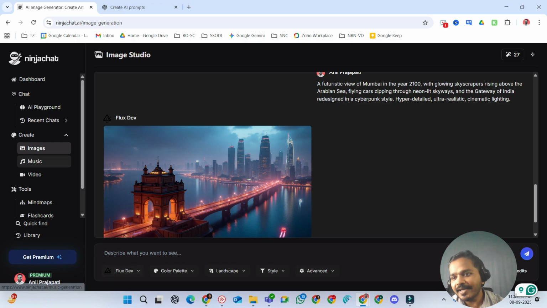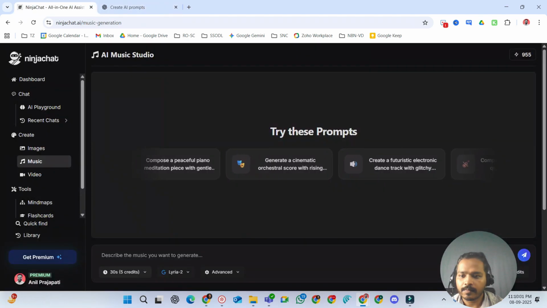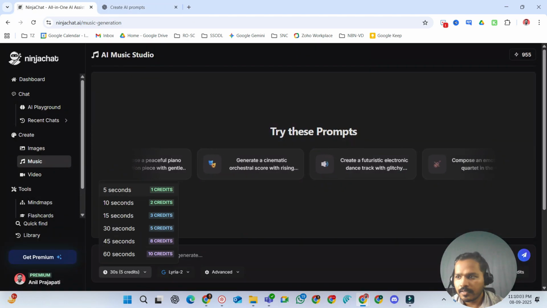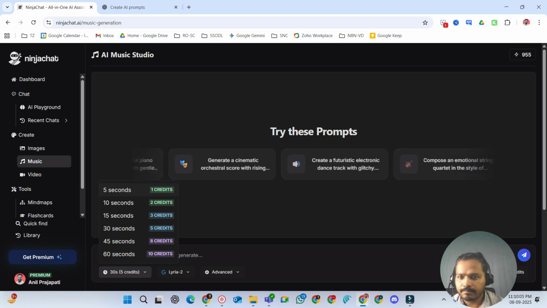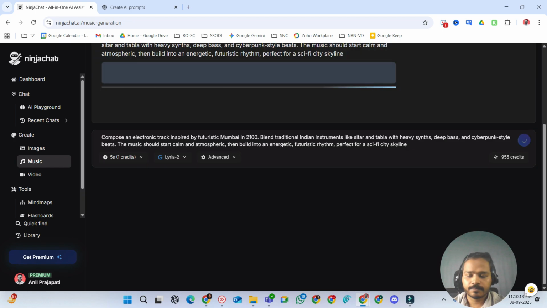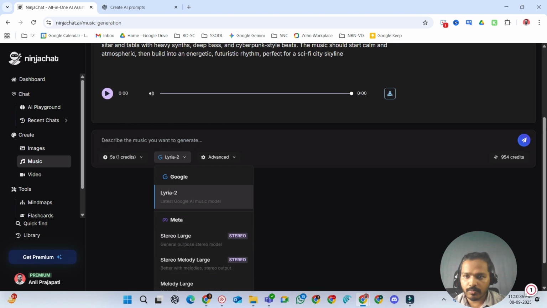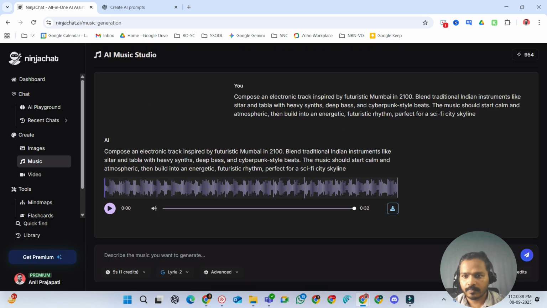Now let's get back and test the music section. For the music, I have also created prompts, so let's just use that. Let's see how it works. And you can also use Meta's own model. Let's hear it out. Oh, this is good.